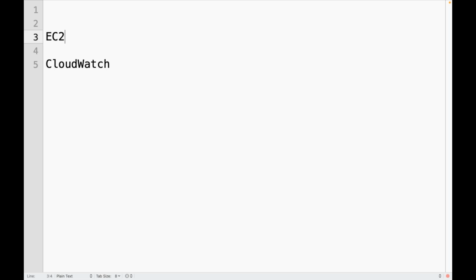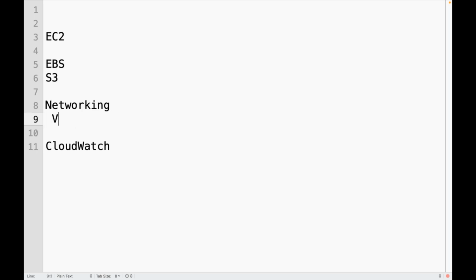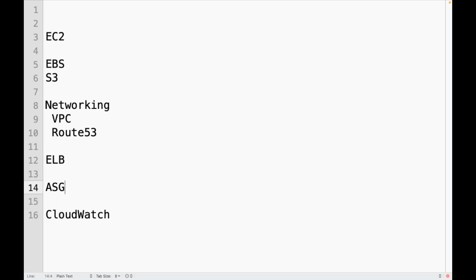We discussed compute related services like EC2, storage related services like EBS, S3, networking related services like VPC, Route 53, and also load balancing related services like ELB, auto scaling groups, and Kubernetes related services like EKS, ECR.